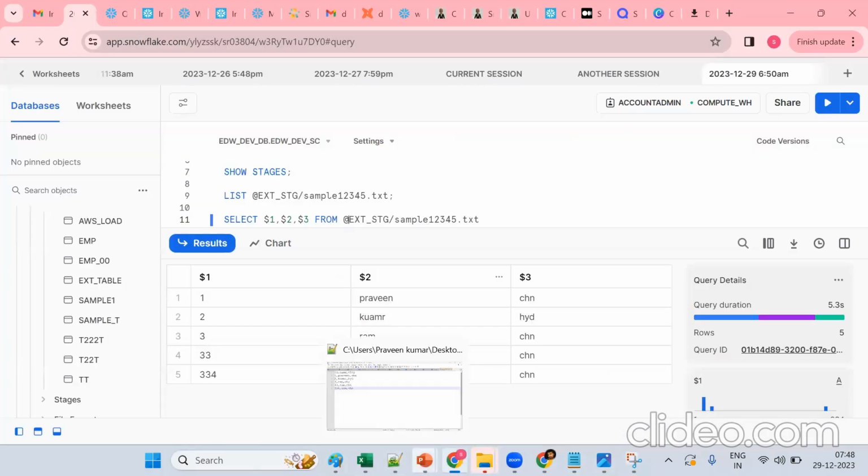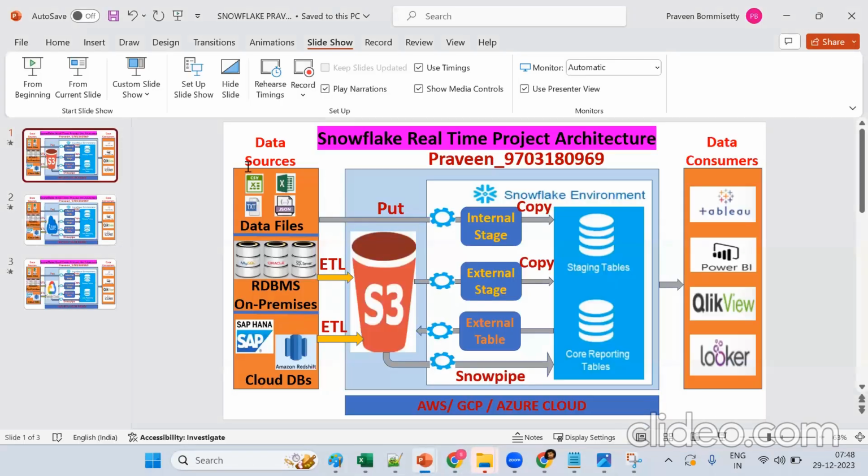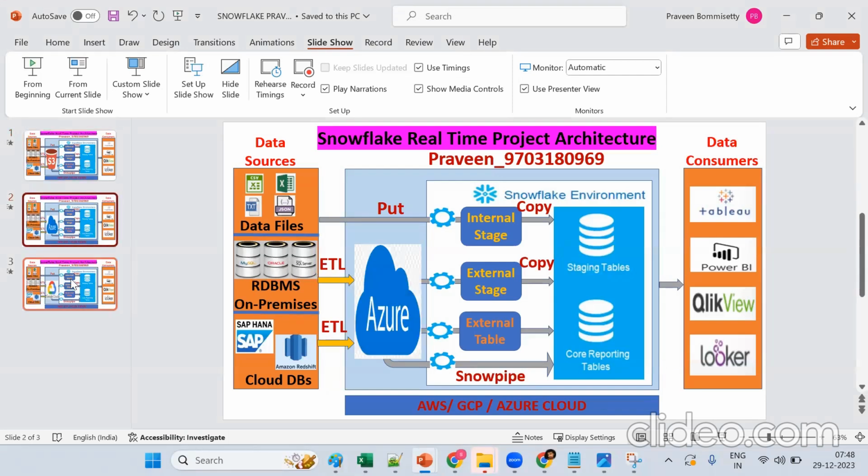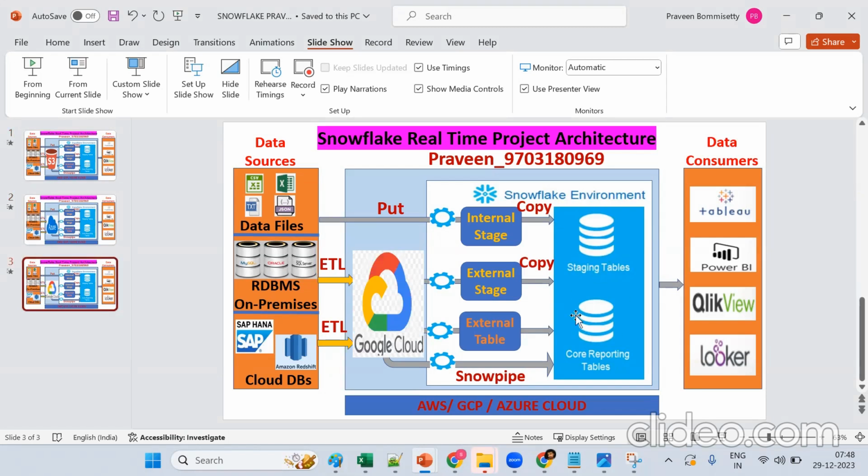Ultimately, as a Snowflake developer, we should bring the data from files, local machine, or from the cloud, or from Azure or GCP, and put it into Snowflake, do the transformations with the help of SQL, and go to the consumption layer. Get the point, sir? Getting a little bit at least what exactly we'll do as a Snowflake developer. We should create multiple data pipelines to bring the data from different sources and put it into Snowflake, do the transformations with the help of SQL, and go to the consumption layer. Is this clear so far?